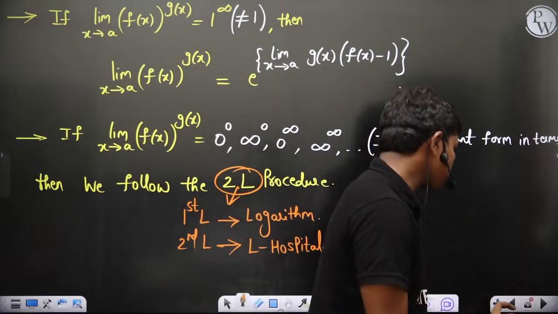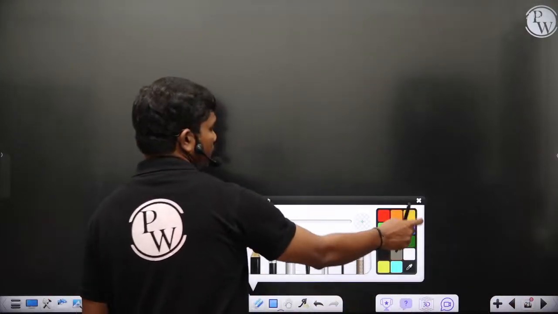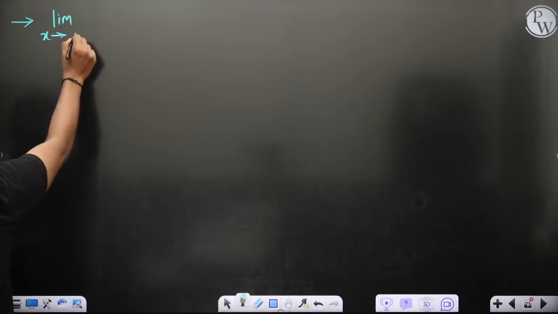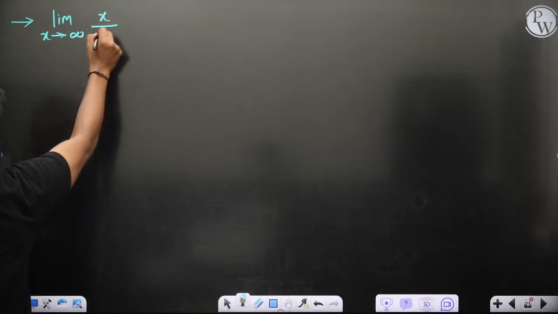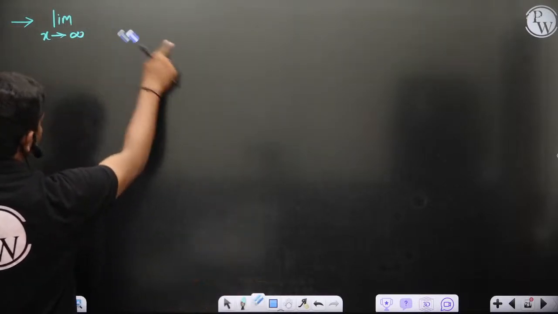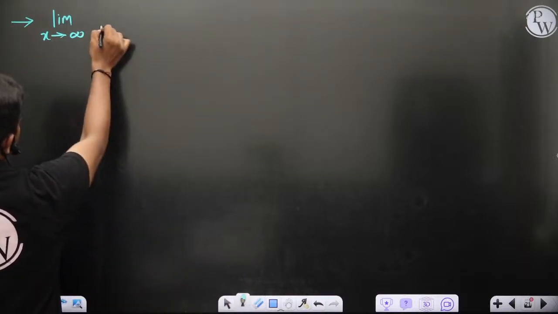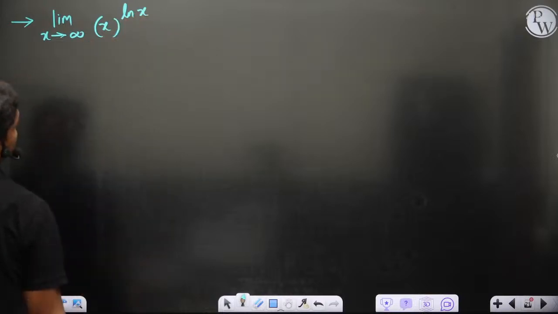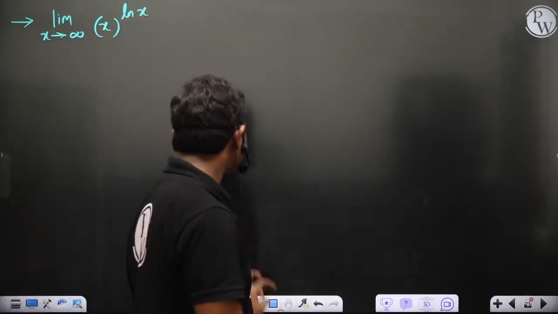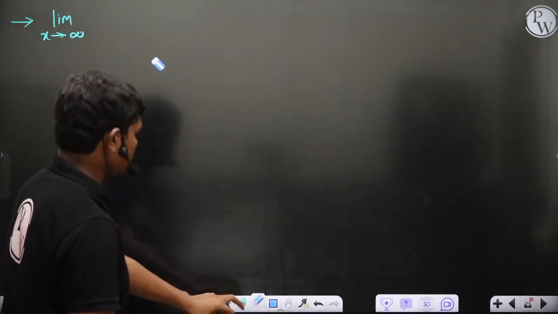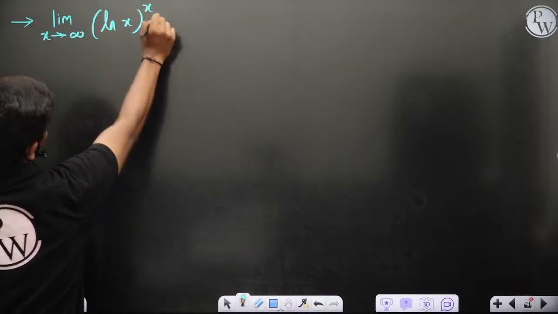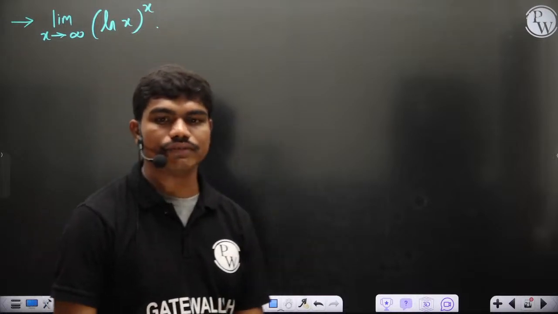See here. If you have, for example, a function of this form, limit x tends to infinity of x power log x, or log x power x. Maybe to keep it simple, we'll deal with this: log x power x. So it's clearly of the form infinity power infinity.